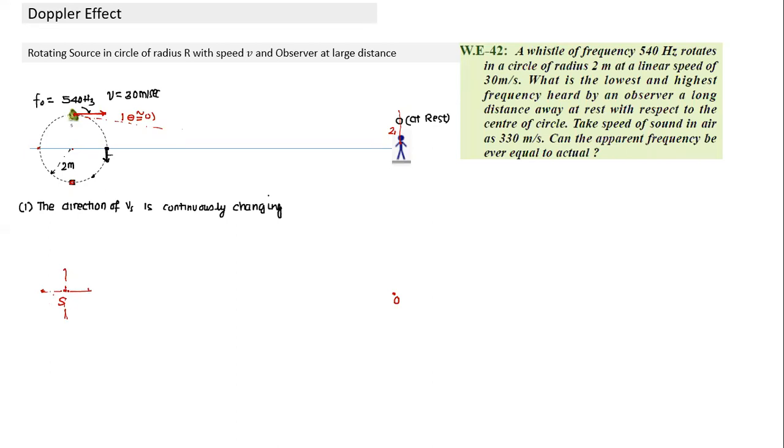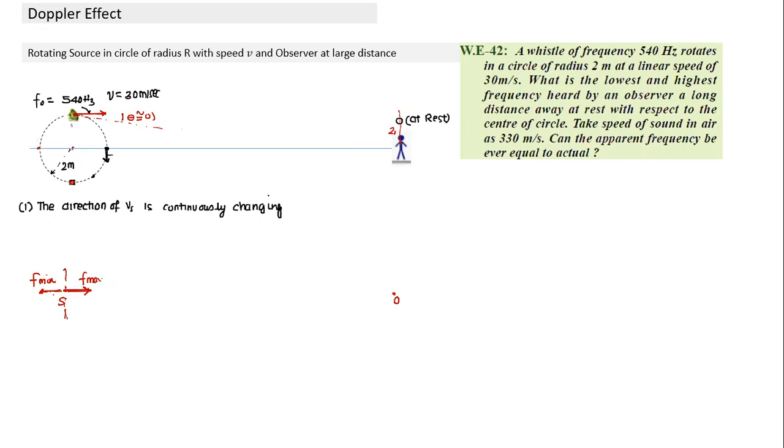And when would this be maximum? When the velocity vector is like this, the frequency observed will be maximum. And when the velocity vector is like this, it will be minimum. So what is the maximum speed of sound observed? So what is F max here? Pretty simple to calculate now once we understood this part. So whenever it is rotating, the distance is large.